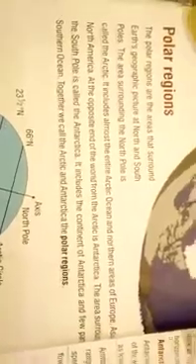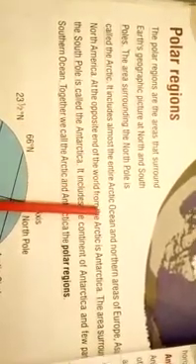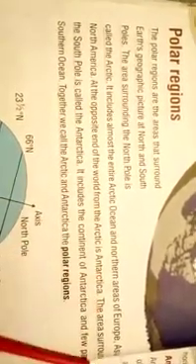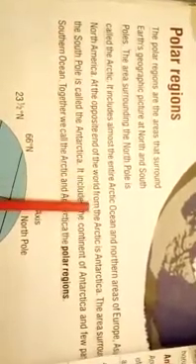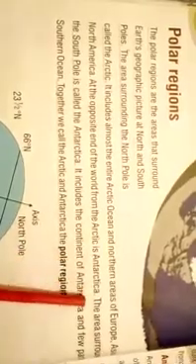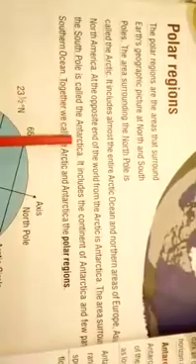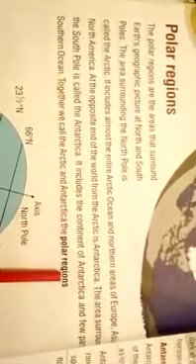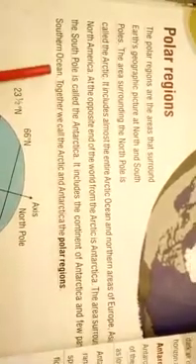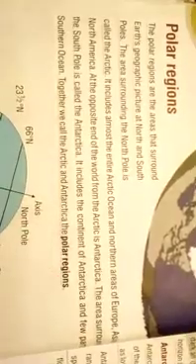The area surrounding the North Pole is called the Arctic. Underline these lines. It includes almost the entire Arctic Ocean and northern areas of Europe, Asia, and North America. At the opposite end of the world from the Arctic is Antarctica. The area surrounding the South Pole is called Antarctica. Underline this line. It includes the continent of Antarctica and a few parts of the Southern Ocean. Together we call the Arctic and Antarctica the polar regions.